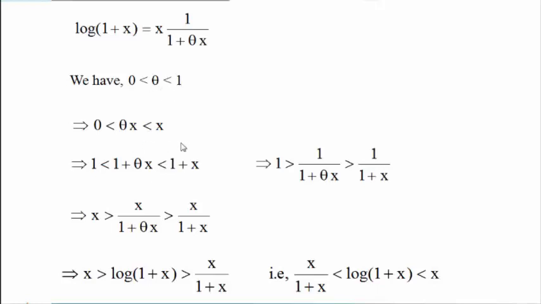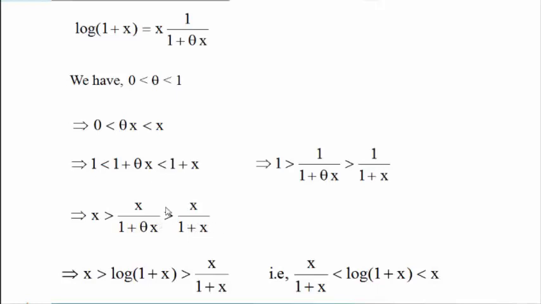We have the information that theta lies between 0 and 1. Multiply by x, we get this term. Adding 1 and taking the reciprocal, again multiplying by x, we get such inequalities. Why are we going from 0 less than theta less than 1 to x upon 1 plus theta x?